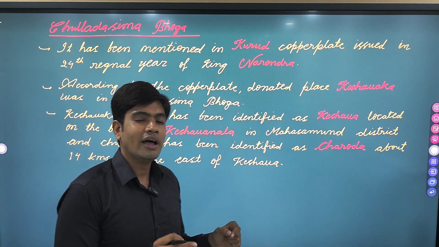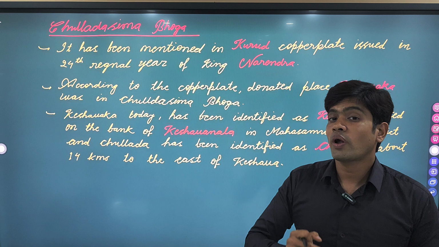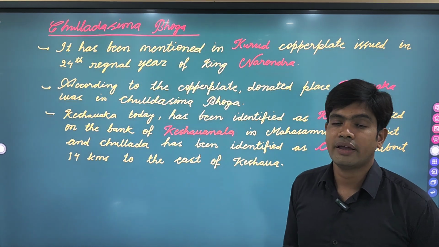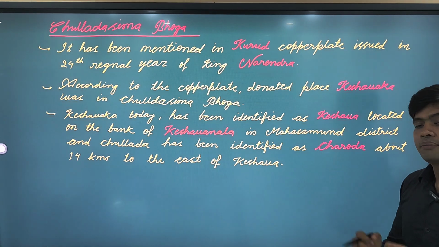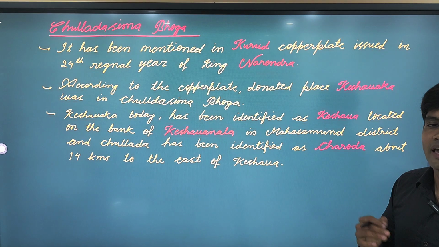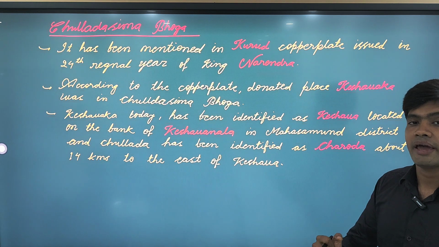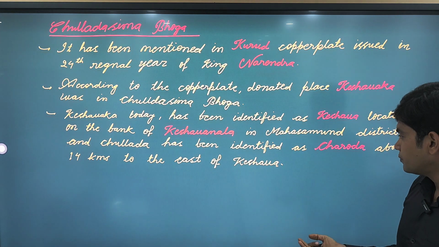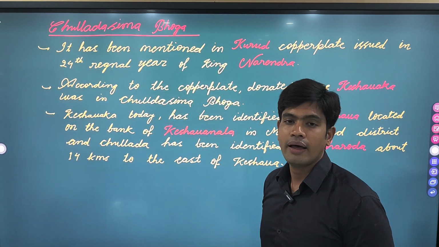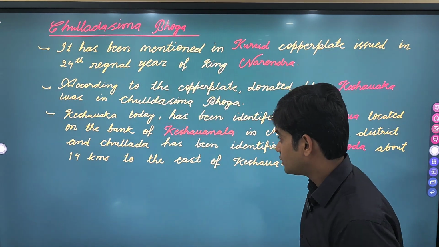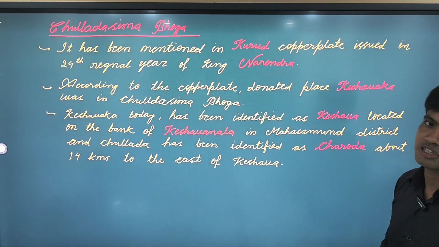Today this Keshwaka has been identified as Keshwa village, and it is located on the bank of Keshwa Nala in Mahasamund district. So Keshwaka has been identified as Keshwa village, which is located on the bank of Keshwa Nala. And as far as Chulada, the headquarter of the Bhoga, is concerned, it has been identified as Charoda, a village in Mahasamund district.